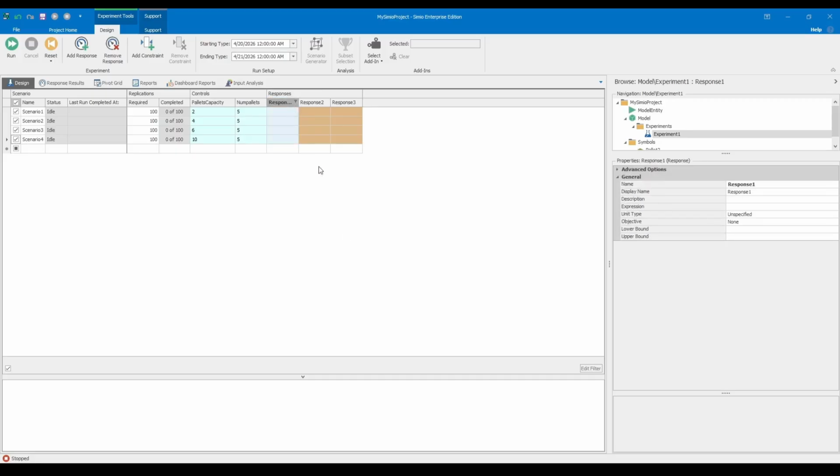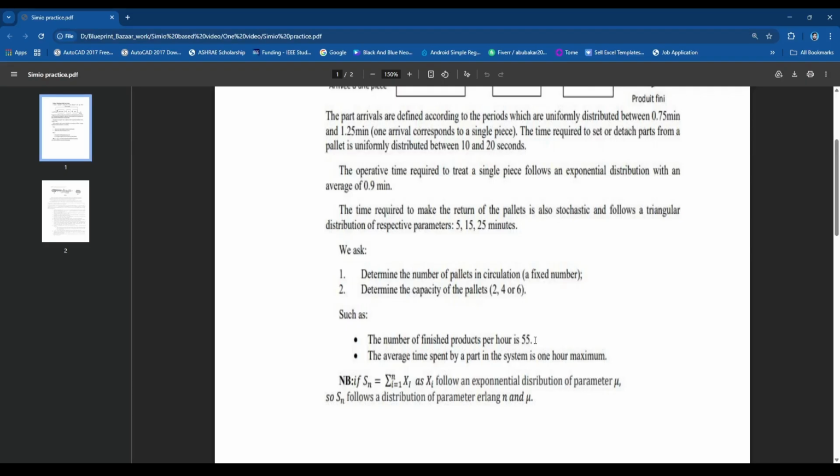With these properties and states integrated into our model, we have successfully created a dynamic simulation environment. This structure allows us to mathematically account for the Erlang distribution during treatment, as the server will now process a batch of parts based on our capacity property, while keeping the total time in the system under the 1-hour limit. We are now ready to run the experiments and find the most efficient setup for the system.